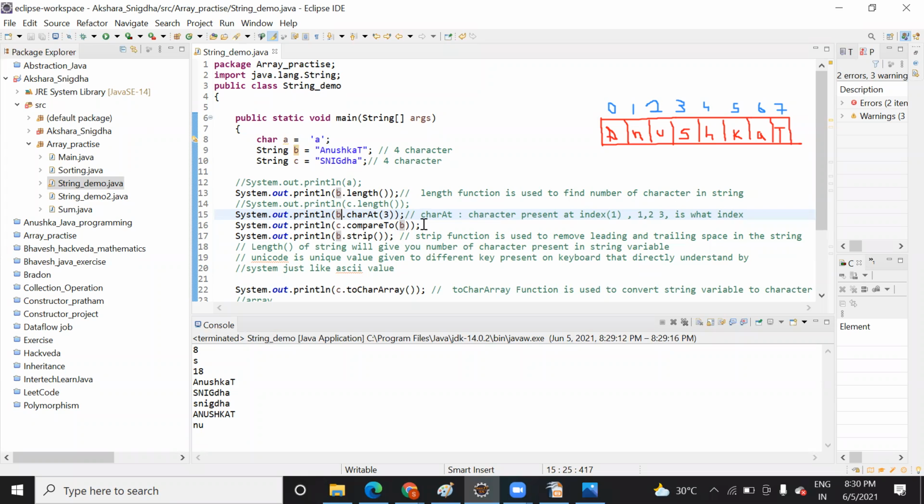ASCII value, you know? Yeah, I know. Correct. So whatever keys are present on your keyboard, they have some ASCII value, because you and me, we are both conversing in English, right? I am speaking with you in English, और मैं हिंदी में भी बात करूंगा तो आपको समझ में आ जाएगा, right? But how will the system understand, right? System, they understand based on this Unicode.